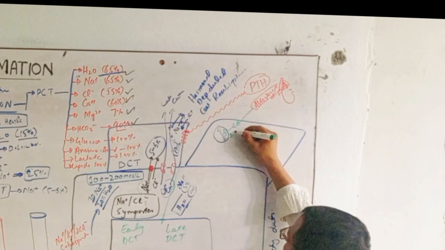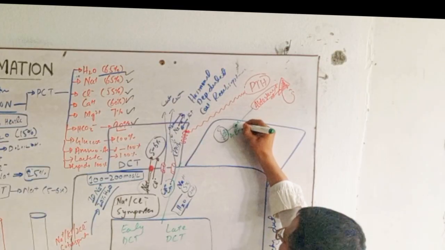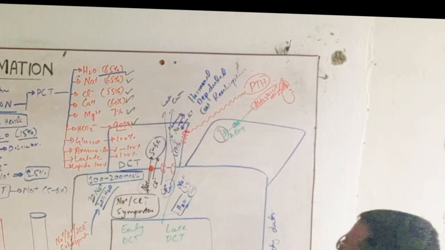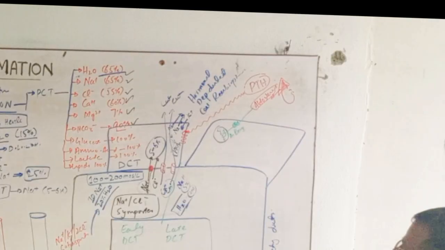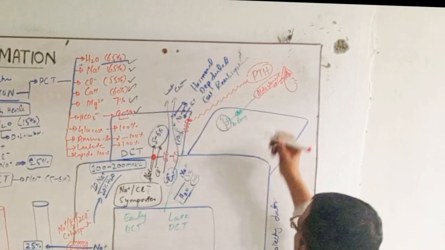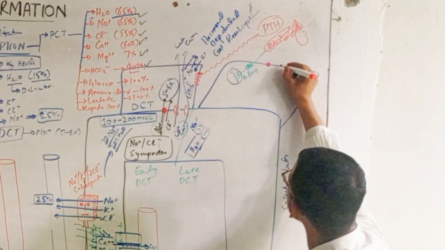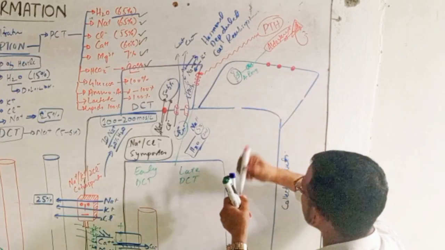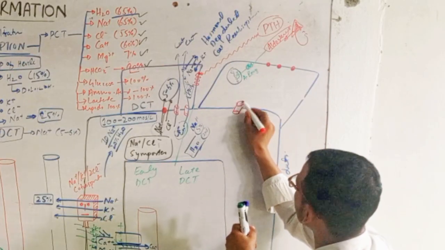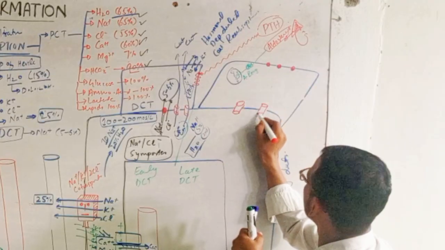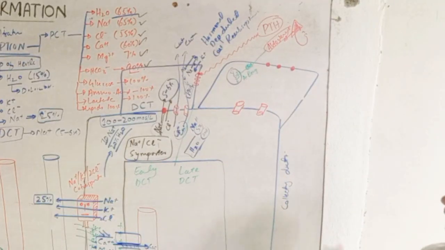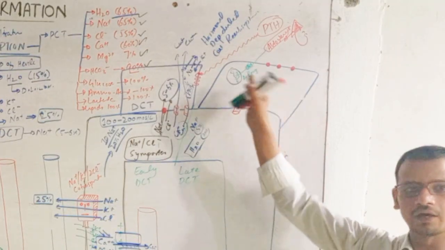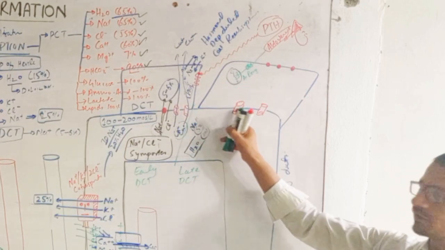This is the aldosterone receptor, and this is the aldosterone which binds to this receptor, and it will form three types of proteins. One is sodium potassium ATPases, one is sodium transporter, and one is potassium transporter, but not one. They make a lot. It will cover all these membranes.